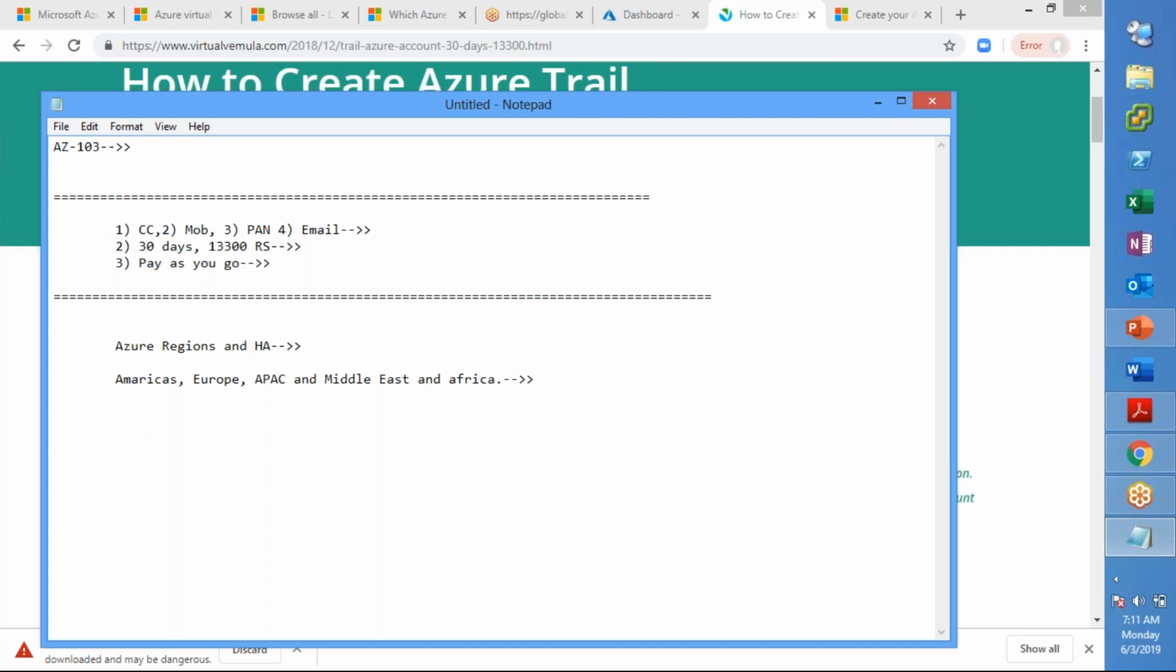These we call geographies. Now within these geographies, you have multiple regions. Now each region has multiple availability zones.